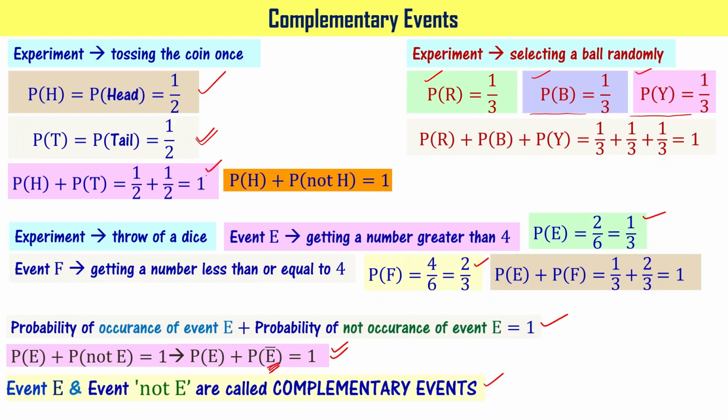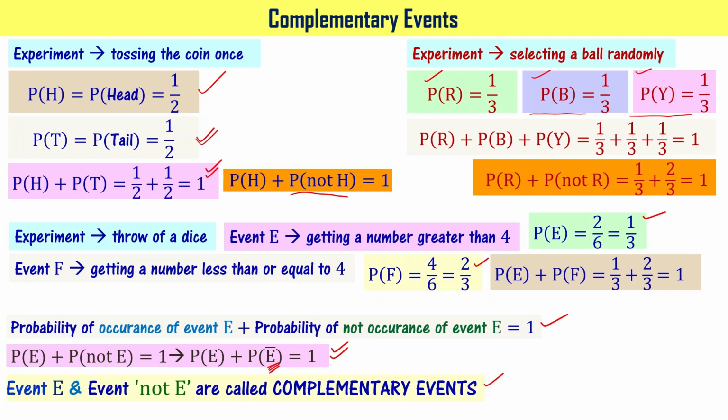That is what we have written. That can be also written as P of H plus P of not H equal to 1. In this case, I can write these two together as P of not R. So P of R plus P of not R equal to 1, right? So you understood the definition of complementary events.